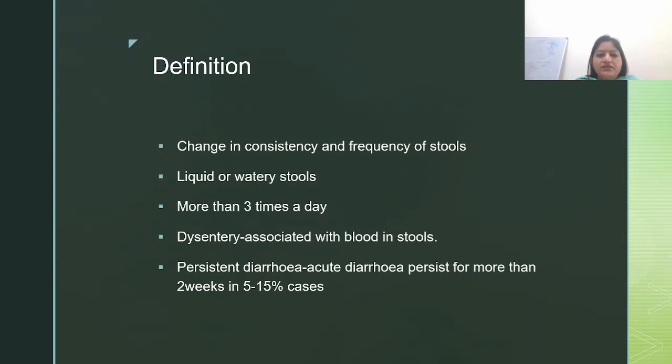Now, the third entity is persistent diarrhea. What is it? When acute diarrhea persists for more than 2 weeks, more than 14 days, it is called persistent diarrhea. It starts acutely and then persists for more than 14 days. It occurs in 5 to 15% of cases of acute diarrhea. It is different from chronic diarrhea. Chronic diarrhea starts insidiously, duration is more than 6 weeks, is not so much of the watery type, and occurs because of malabsorption syndrome. Persistent diarrhea is generally because of infective pathologies.